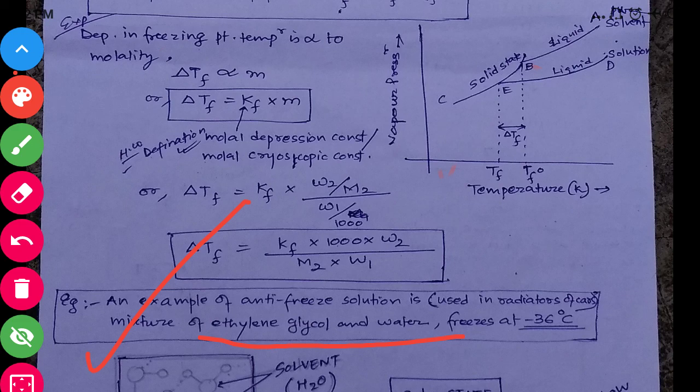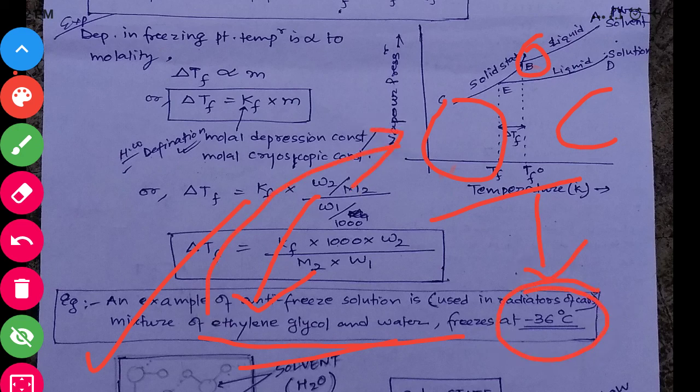We use a mixture of water and an antifreeze solution, like a solute, not any solute, it must have some criteria. One such antifreeze solution is ethylene glycol in water. If we take ethylene glycol and water, the water will not freeze at 0 degrees Celsius; rather the solution will freeze at minus 36 degrees Celsius, because we are adding ethylene glycol to the water.